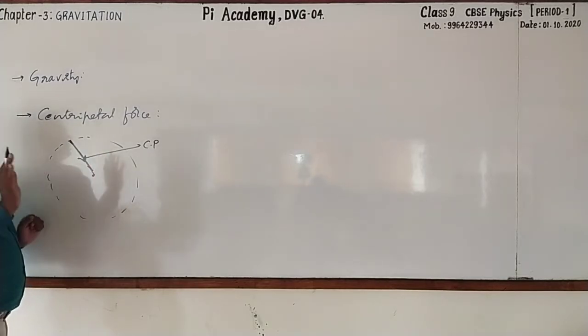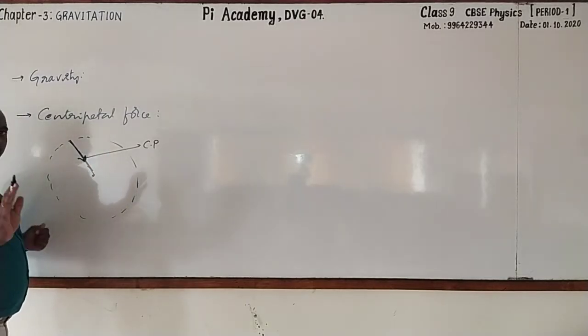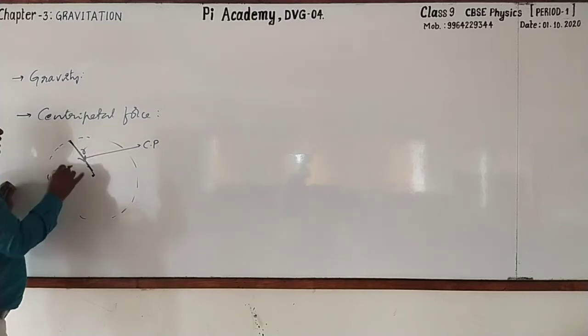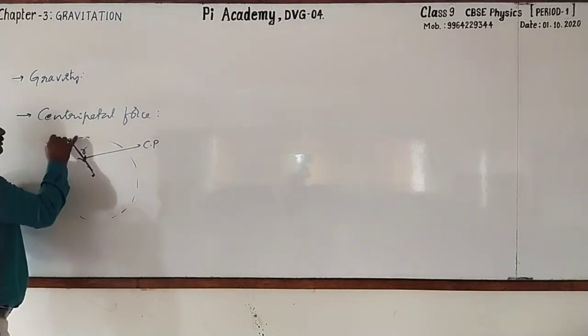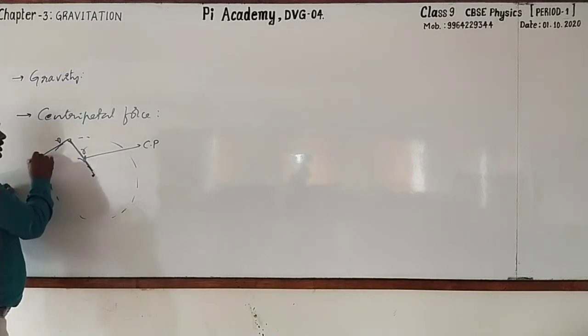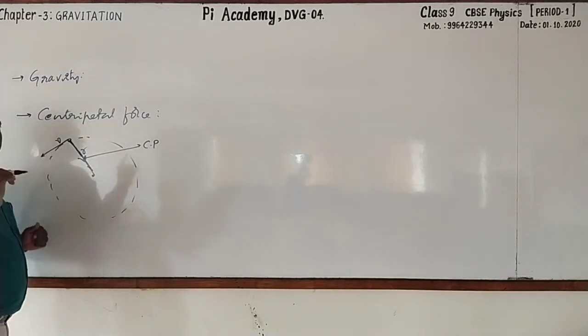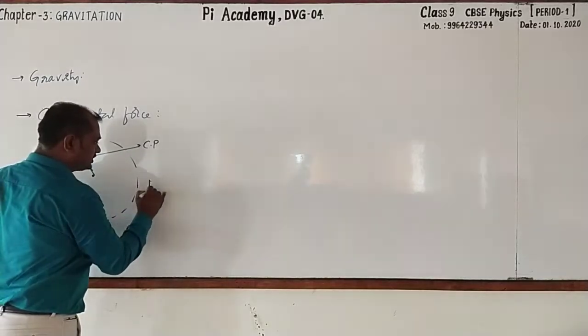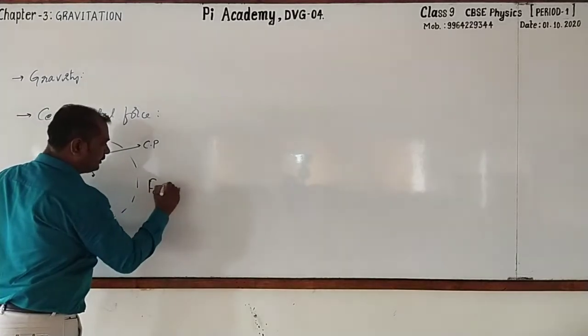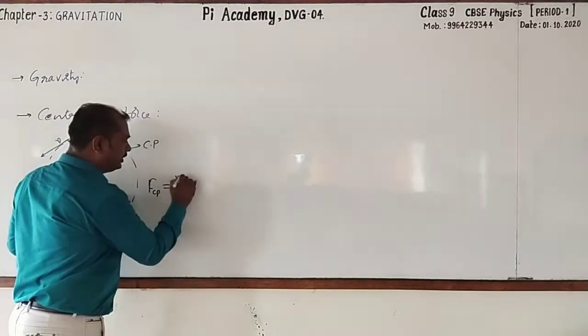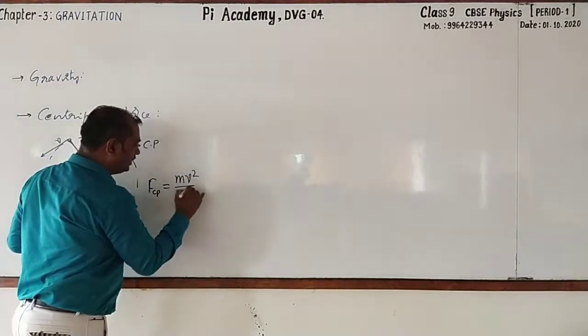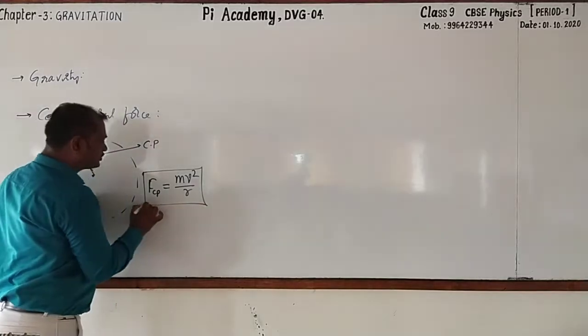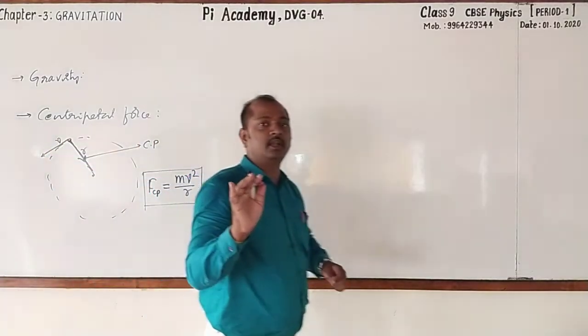And this force acts along the radius towards the center of the object. Followed? And this is r, and the object will be moving with some velocity. We can call it as v, and it moves along the tangential direction, is it not? Then centripetal force, that is F_CP, can be written as m into v square by r. This is the formula used to find out centripetal force.